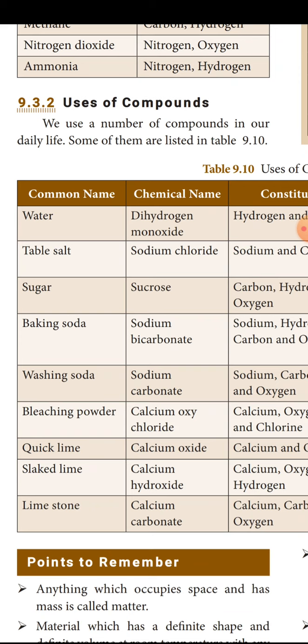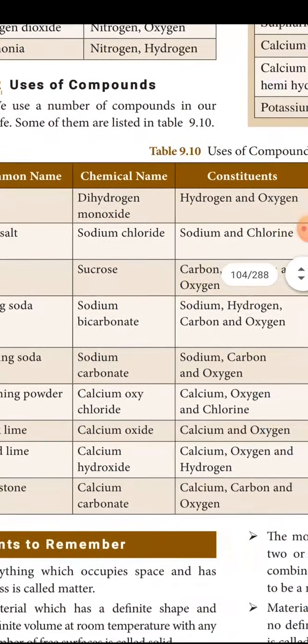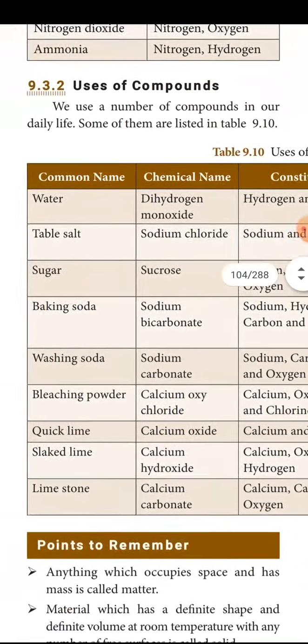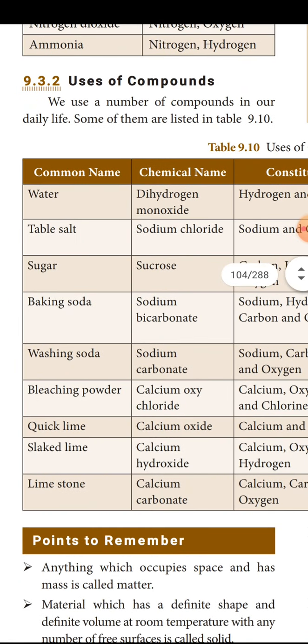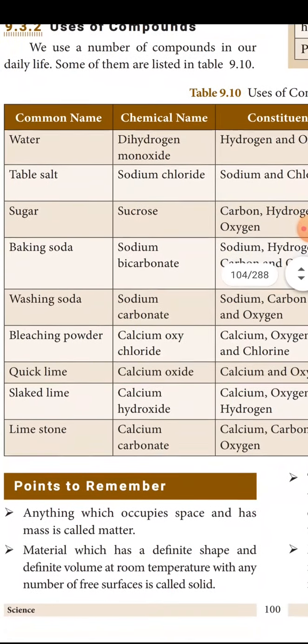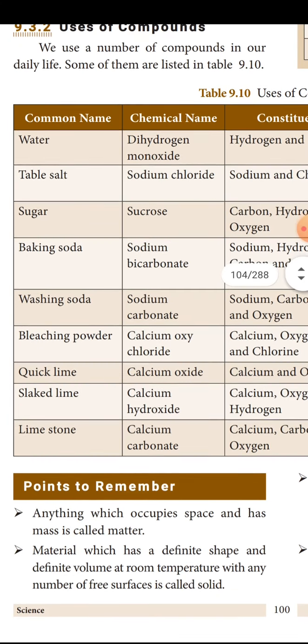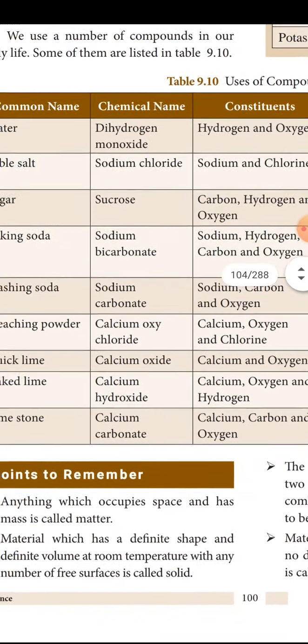Here lime means calcium; calcium oxide, calcium hydroxide and calcium carbonate are the chemical names. Water, dihydrogen monoxide, two molecules of hydrogen and one molecule of oxygen. Table salt, the normal salt we use in our day-to-day life, edible, used in food. Sodium chloride, sodium and chlorine.